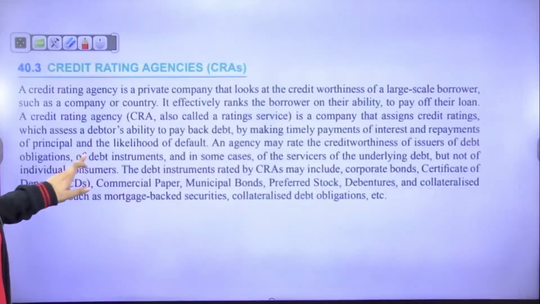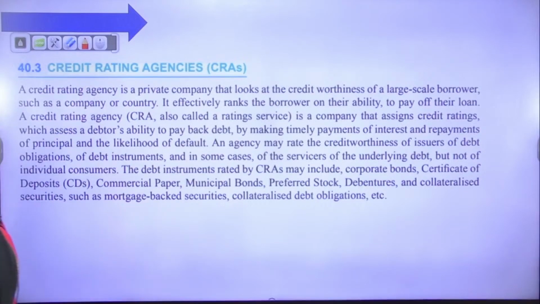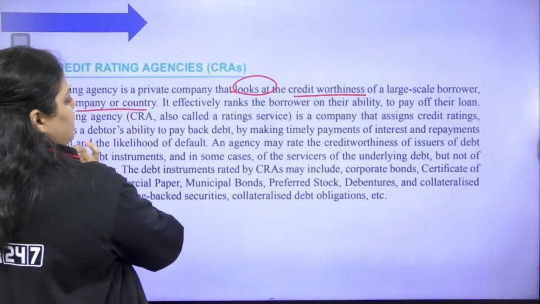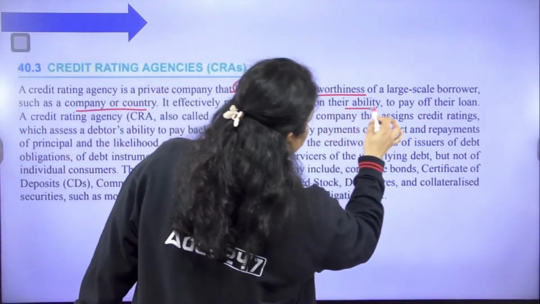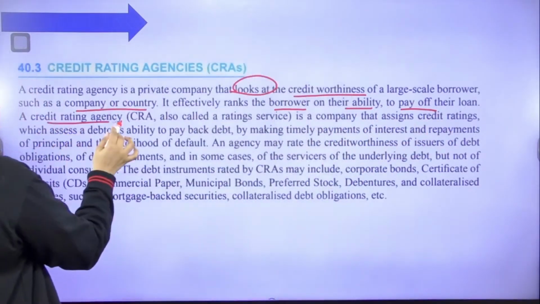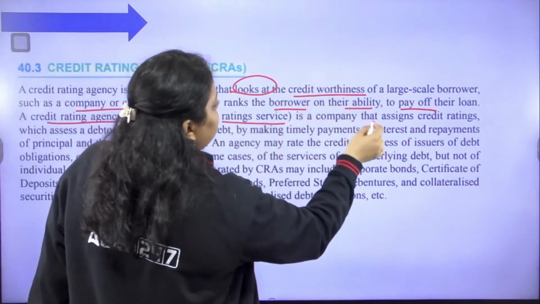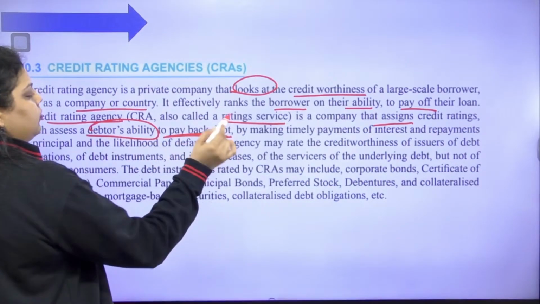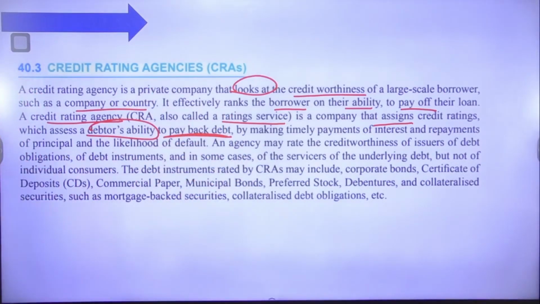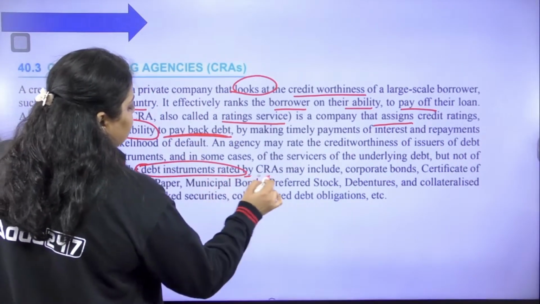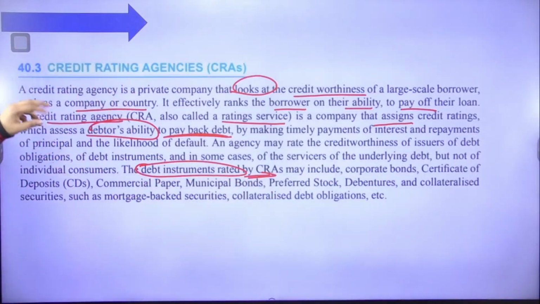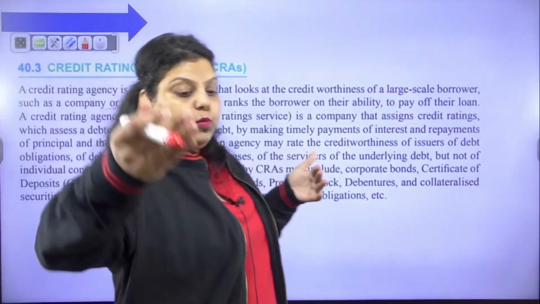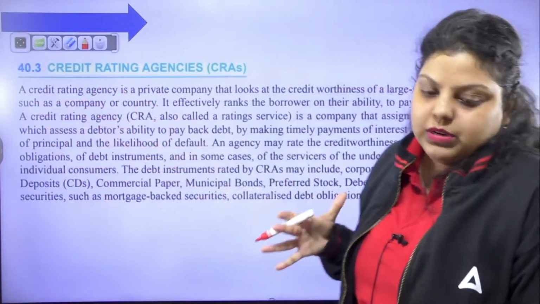A. So you can see a credit rating agency is a private company that looks at the creditworthiness of a large scale borrower such as a company or country. It effectively ranks the borrower on their ability to pay off their loan. A credit rating agency, also called a rating service, is a company that assigns credit ratings, which assess a debtor's ability to pay back the debt which they are taking from you. Okay, and all these are debt instruments which get ratings from credit rating agencies. So credit rating agencies not only provide ratings to countries and corporates, they also provide ratings to certain debt instruments of the country.